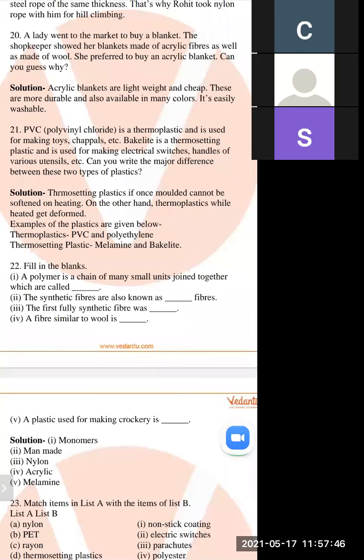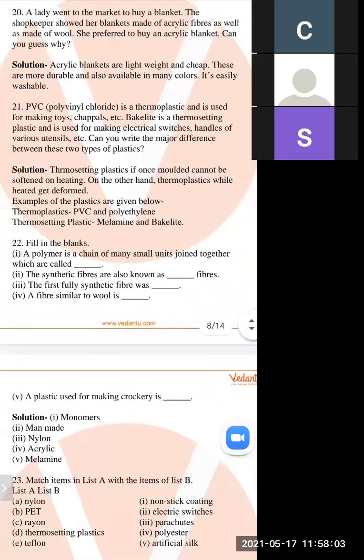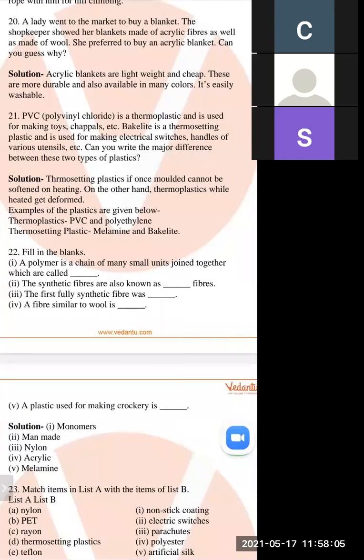Next: a polymer is a chain of many small units joined together, which are called dash. So what is the meaning of polymer? A polymer is a chain of many units joined together, and these units are called monomers.